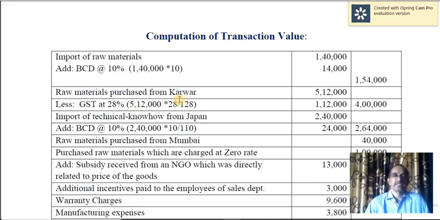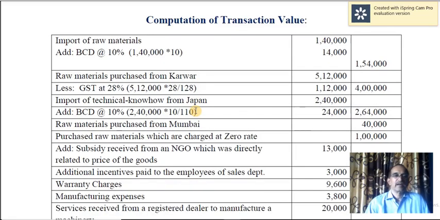Raw materials purchased from Karwar, 5,12,000. And then that is inclusive of GST. Therefore, GST should be excluded. And this is equal to 128. Of that, what is 28? That you have to calculate. So 5,12,000 into 28 by 128. So you will get 1,12,000. So the residue or remaining amount is 4 lakh.